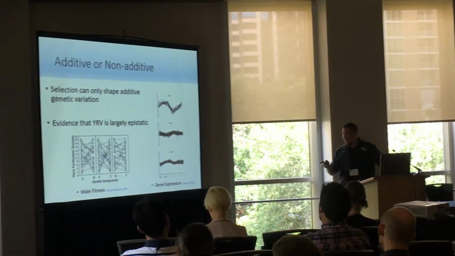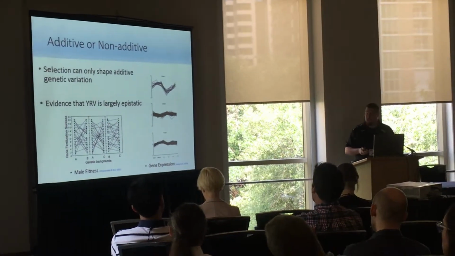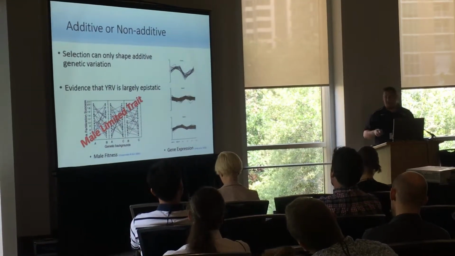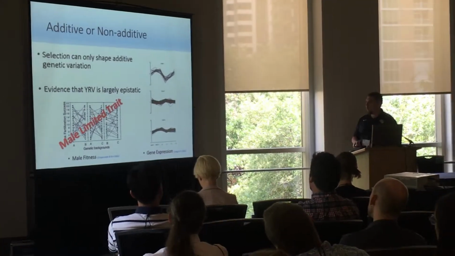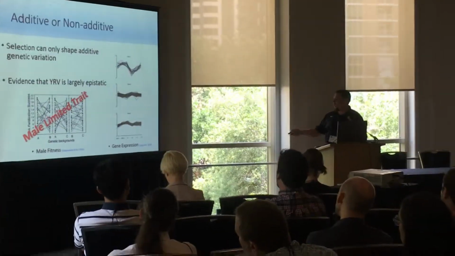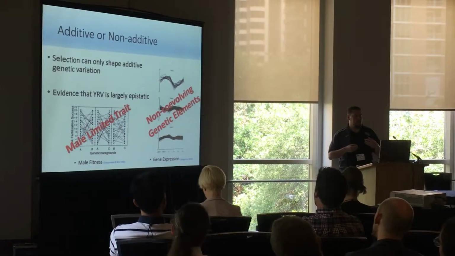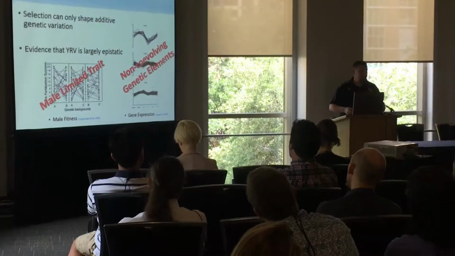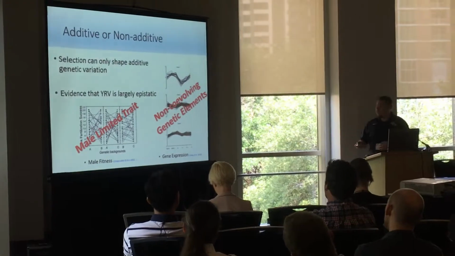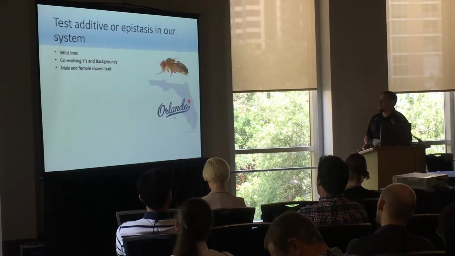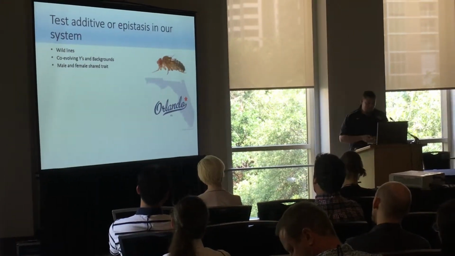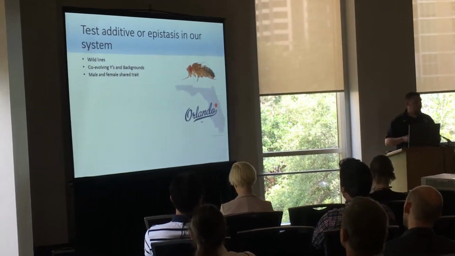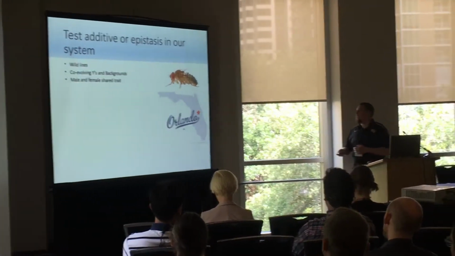However, these studies had a couple caveats for making the conclusions we want. The first one was in a male-limited trait, something that we may expect to increase the epistasis between Y chromosomes and autosomal backgrounds. And the gene expression data was done with elements that were non-co-evolving. They were from different populations. So we wanted to address this to remove these caveats. So we took our wild lines from a single population, and that means that the Ys in the background were co-evolving. They experienced each other.